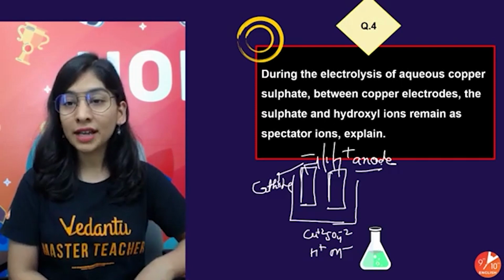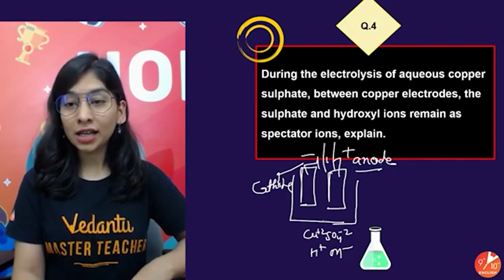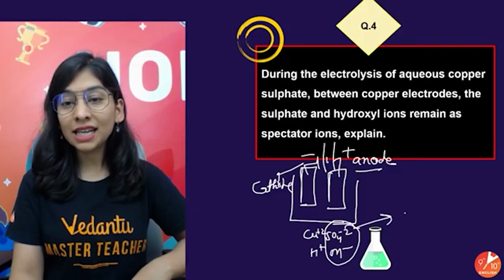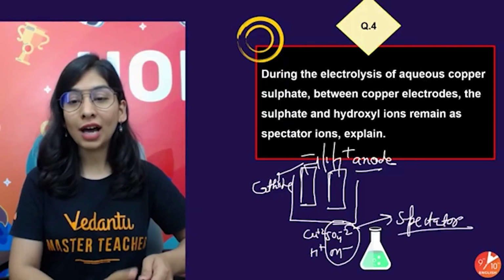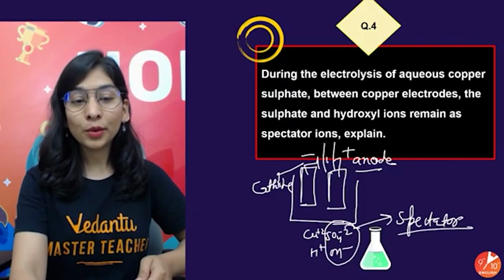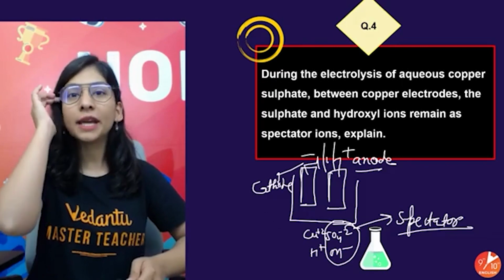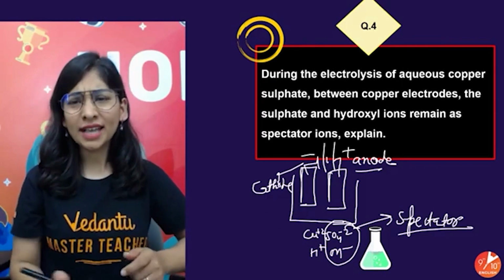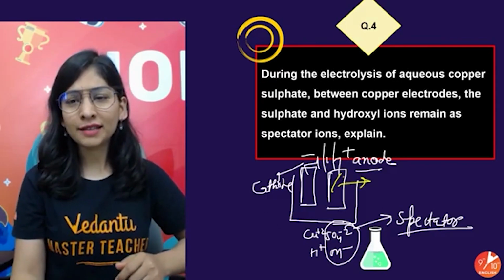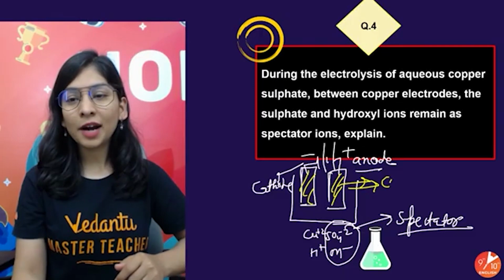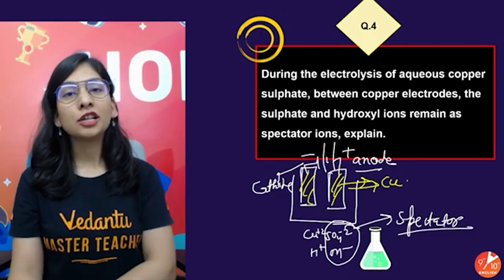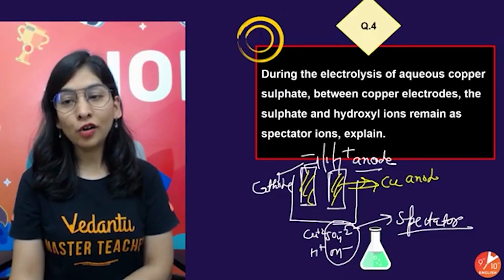Now the question is, the sulfate and OH ions are acting as spectator ions. What exactly is the reason? They are not going to discharge at the anode and will remain in the solution as spectator ions. What is the reason for the same? That's quite obvious. I told you nature of electrode plays a very important role. These are my copper metal rods, and we have in a way a copper anode.